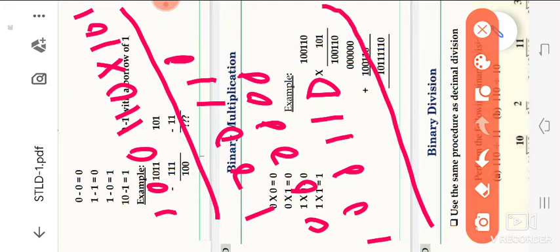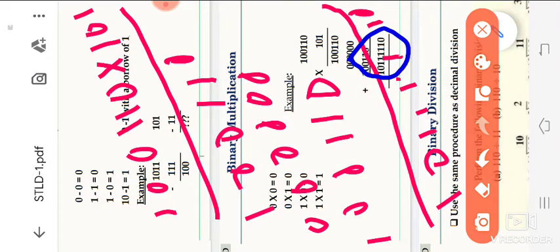So we are applying the addition rule. We are getting 0 1 1 1 1 1 0 1. So we have observed 1 0 1 1 1 1 1 0. So we are also getting the same answer. Every time we are solving the multiplication problem, we are applying the addition rules.